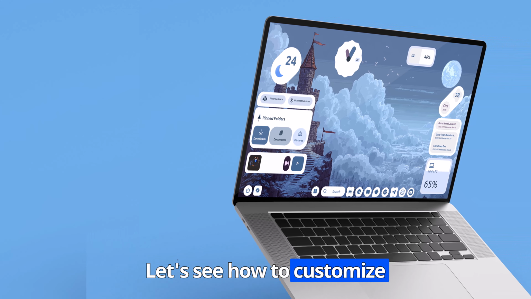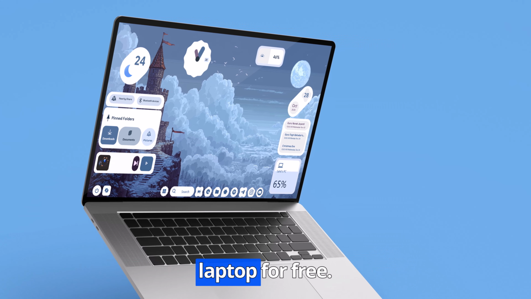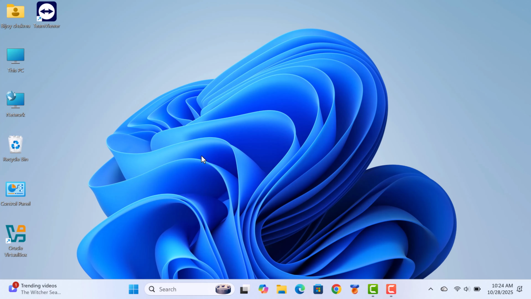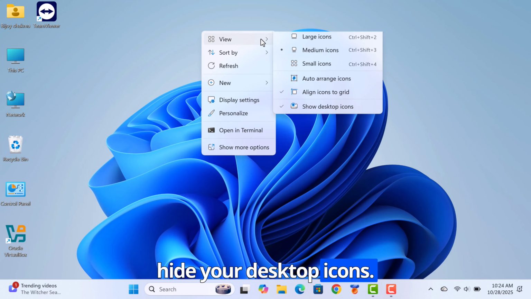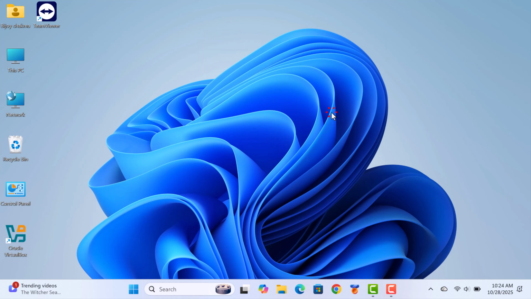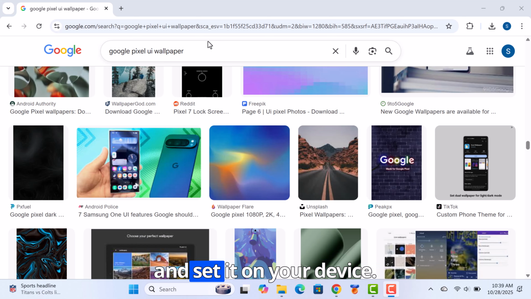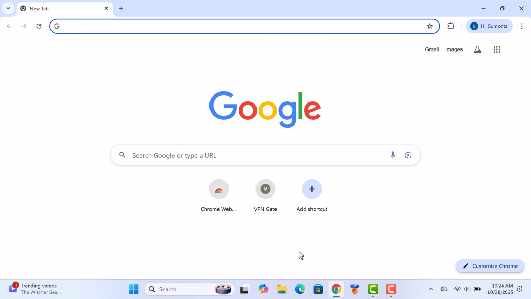Let's see how to customize Pixel UI on Windows 11 laptop for free. Right-click the mouse. Hide your desktop icons. Download a wallpaper now and set it on your device.